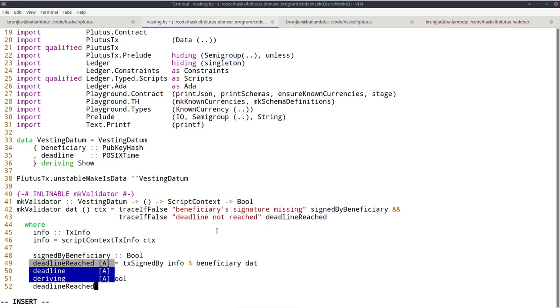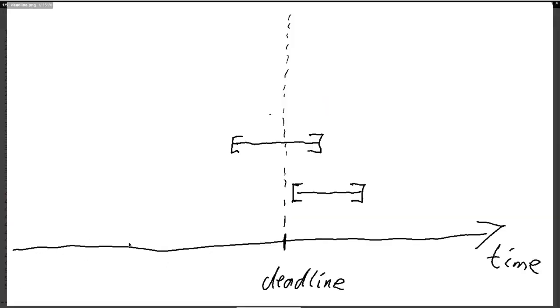So how do we check that? If we look at this crude diagram, this is time, and let's say the deadline is here, and let's consider a transaction with, let's first say, this validity interval. Recall what that means. Before the validator script is run, other checks are made, including the time check. So the node checks whether the current time falls into the valid range of the transaction, and only then is the validator run. So we know now that we are in the validator, the current time lies somewhere in the validity interval.